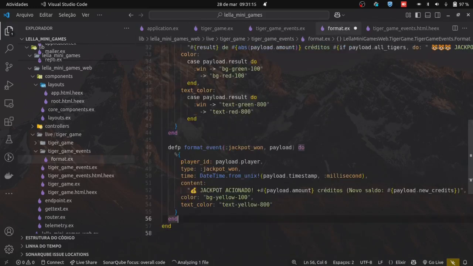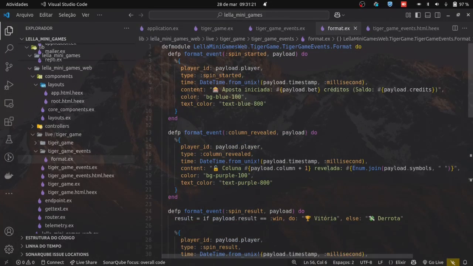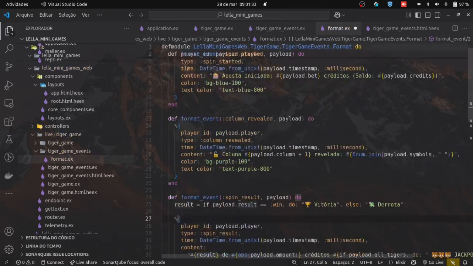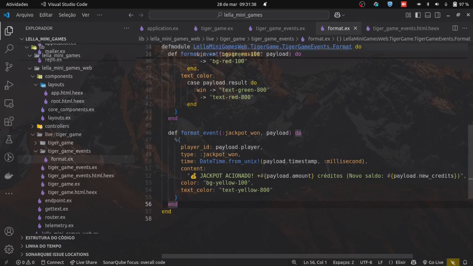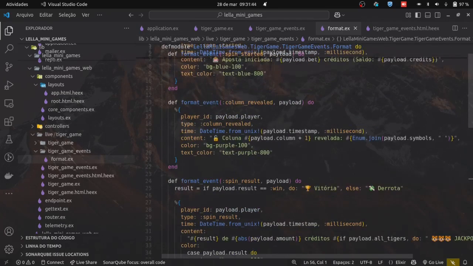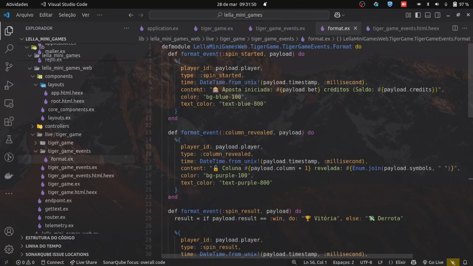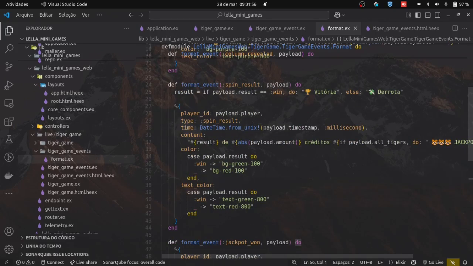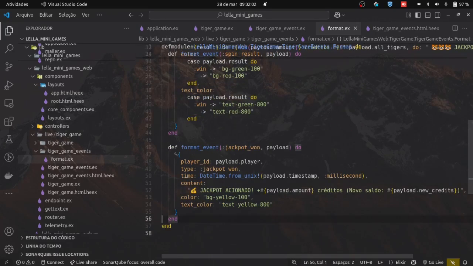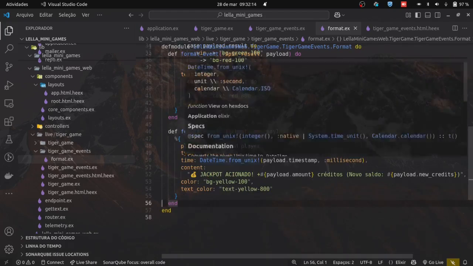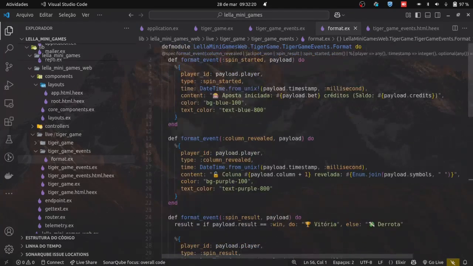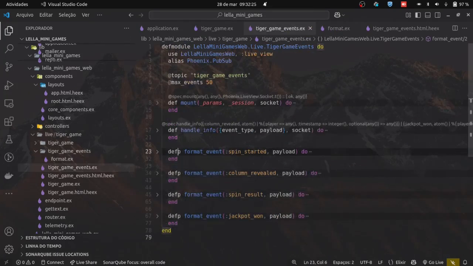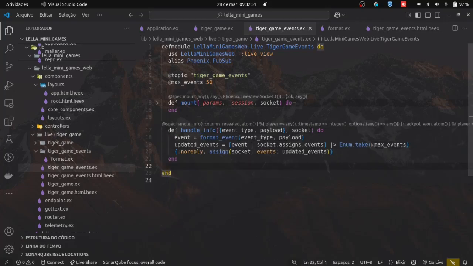Look, this here is going to be removed. There's quite a lot here. For example, these private functions don't need to be here. Random info, these random ifs will stay here because they are part of the logic of this gen server, of this live view. At this moment, what can we do? Let's take it step by step. Let's go to game event. These format events, I'll send them to another module.